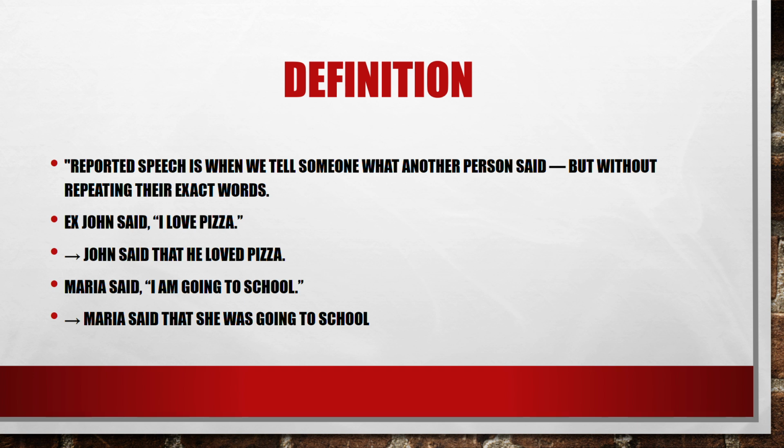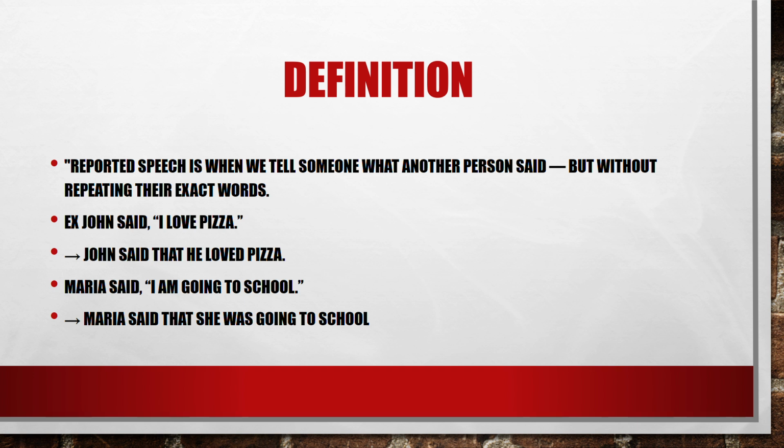In reported speech, when I'm going to tell someone what Maria said, I'm going to tell that person, Maria said that she was going to school, or Maria said she was going to school. The same thing. In the direct speech, when John said I love pizza, the verb love is conjugated in the present simple. But when I'm going to tell the other person what John said, I'm going to conjugate the verb love into the past simple. I'm going to say John said that he loved pizza.